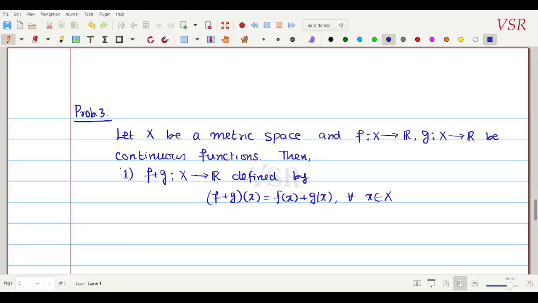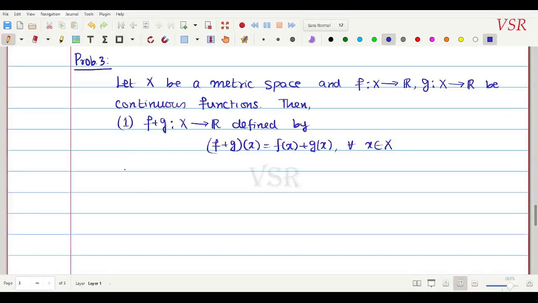Okay, and number 2 I'll define another function, that is f into g.